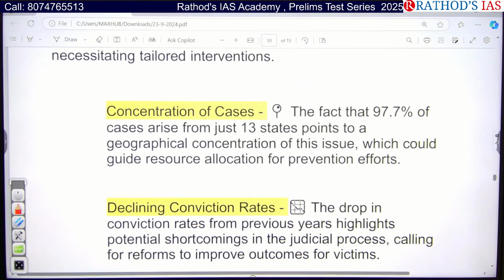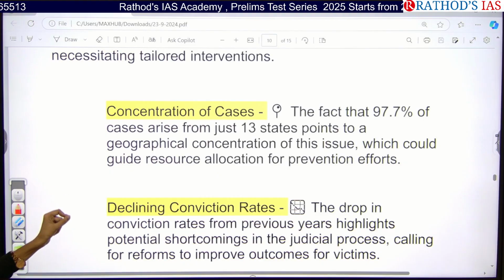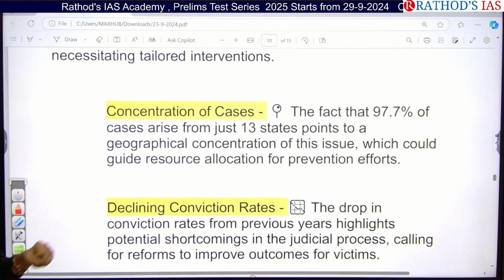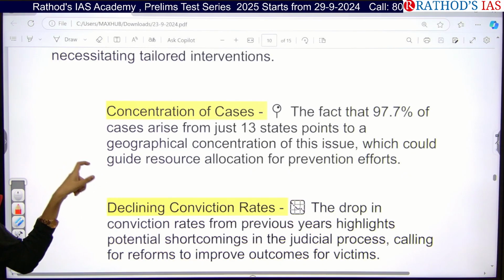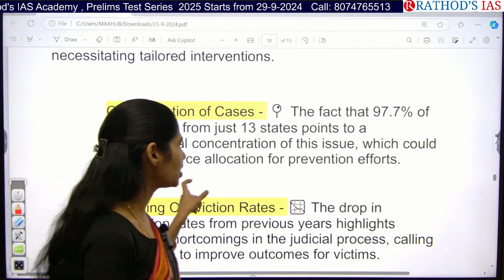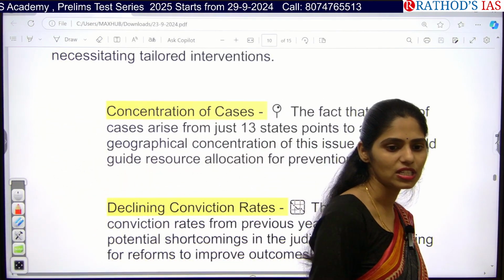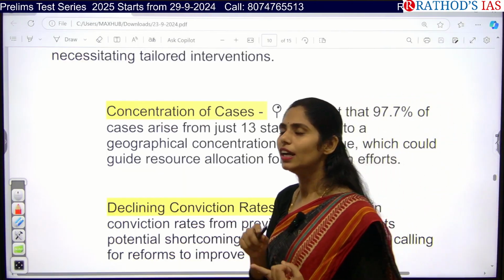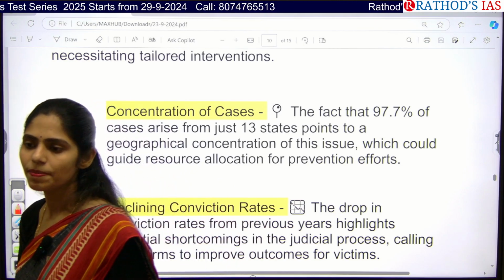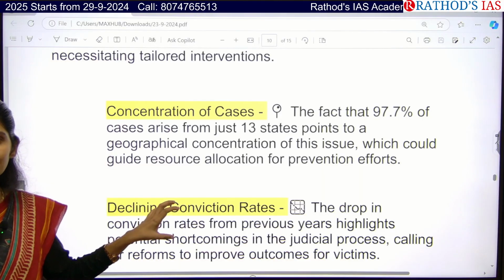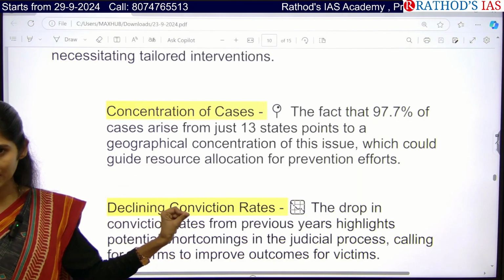And 97.7% of cases arise from 13 states, which points to an increasing geographical concentration of these issues in only these 13 states. So to address this issue, we have to increase resource allocation, and we also have to take some preventive efforts. Whenever we focus on increasing literacy, livelihood or employment opportunities, or alleviating hunger, obviously we can decrease this kind of crime.